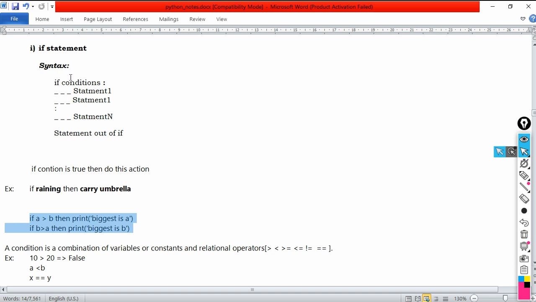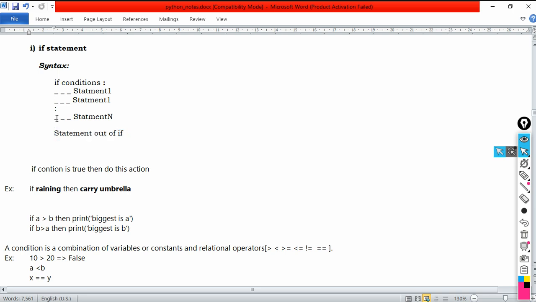So how you write this particular thing: if you have to write conditions, then at the end of the if, you have to put a colon. Then write down the statements in the if condition, and all the statements come under this if block only. These statements should begin with the same number of spaces at the beginning of the statements.